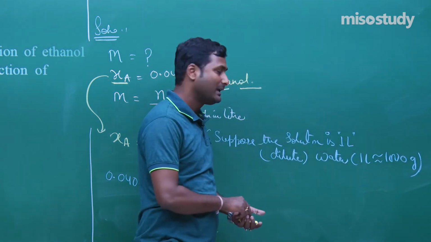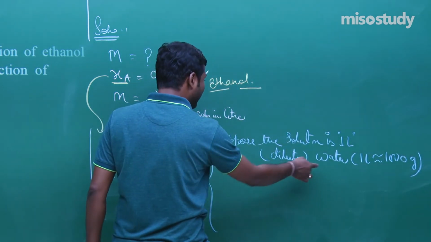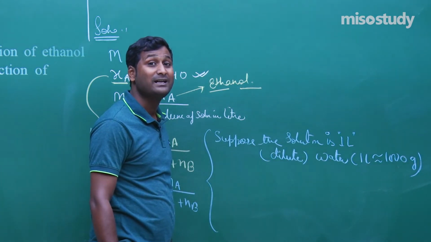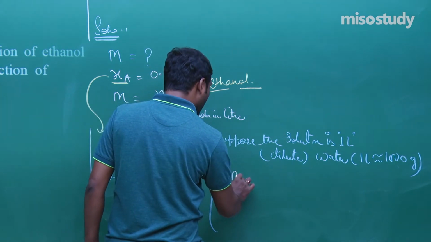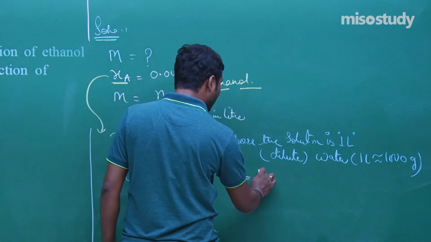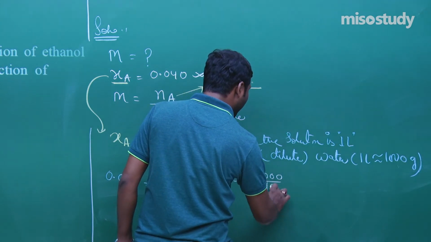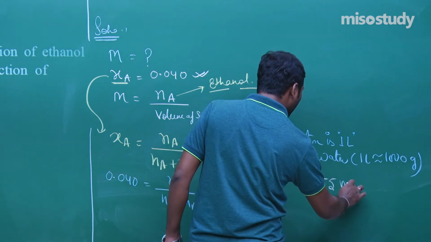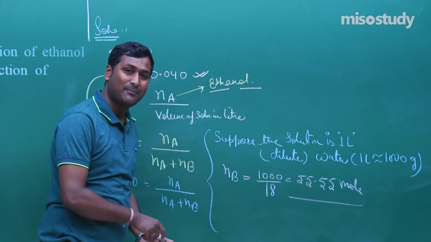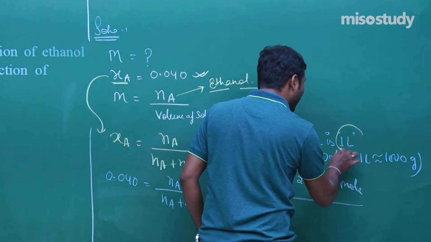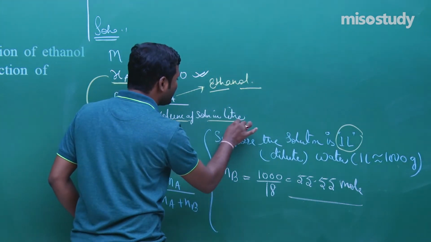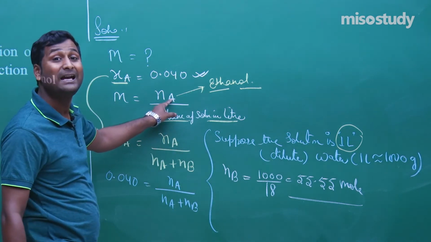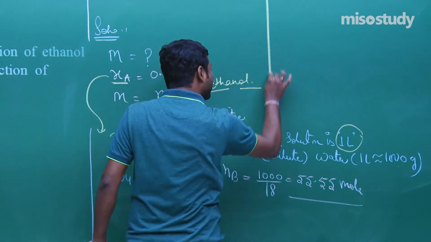Yes sir. Now what will happen, the given mass is 1000 and the molar mass of water is 18. So number of moles of water Nb is equal to 1000 upon 18, that is around 55.55 moles. Am I right? We have taken 1 liter as a standard because here volume of solution in liter is 1, and now we need to find Na. How to find Na? Check it out.